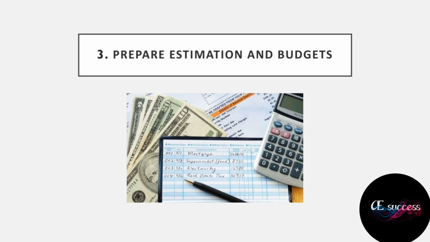Preparing estimate and budget. Building construction involves a huge amount of material and budget. After planning and structural detailing are completed, these details are transferred to the building estimator. The building estimator will estimate the material quantity, quality of different items of work and prepare an abstract sheet that shows the cost of the building construction.